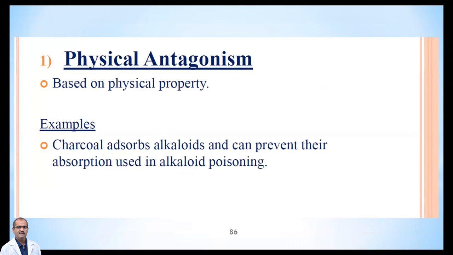Now we will see what physical antagonism is. Antagonism based on the physical property of the drug is known as physical antagonism. Here the effect of drug X will be decreased in the presence of drug Y, because drug Y physically interacts with drug X.